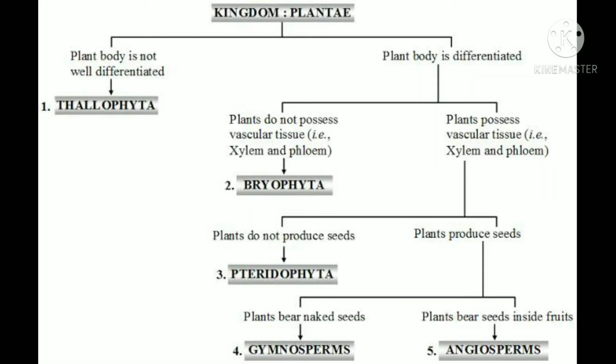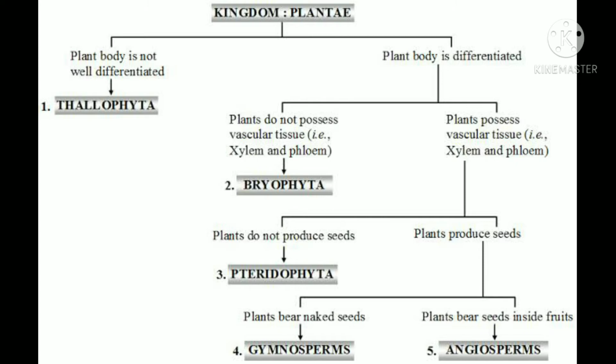So let us learn on what basis the different plants in kingdom Plantae are grouped. If the plant body is not differentiated, that is there is no differentiation of root, stem and leaves, meaning you cannot tell which one is root, which one is stem or leaf, the plant body is not at all well differentiated. Such plants are referred to as thallophytes.